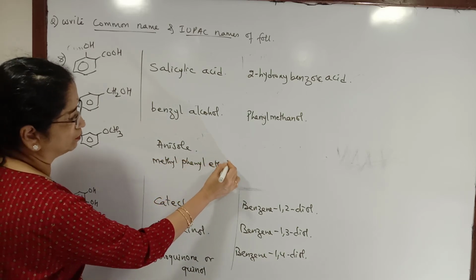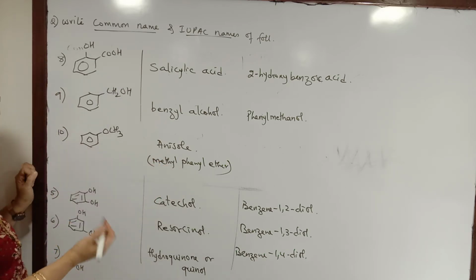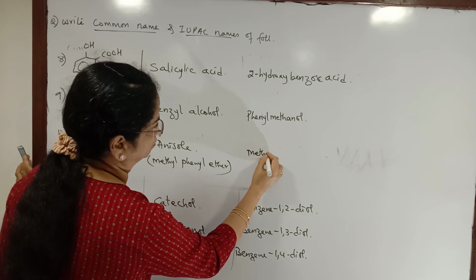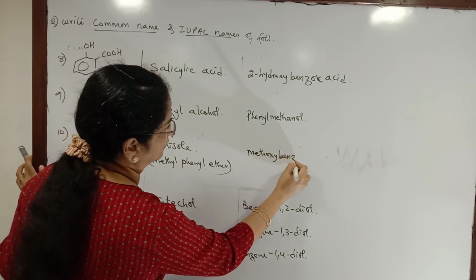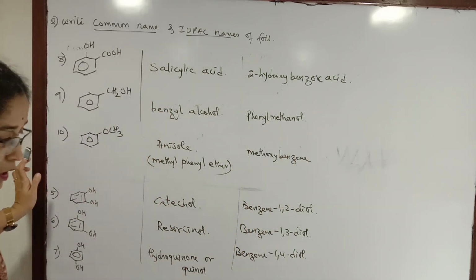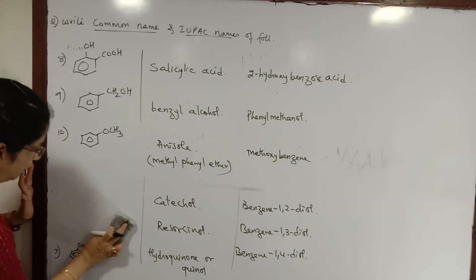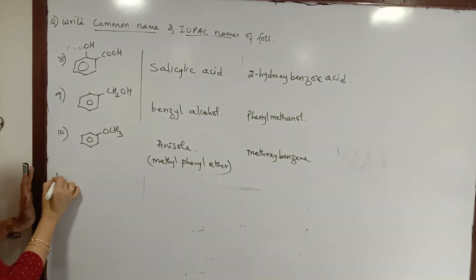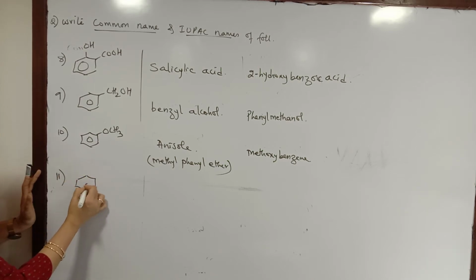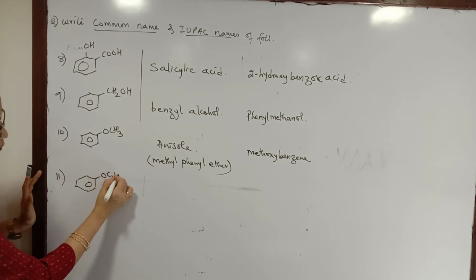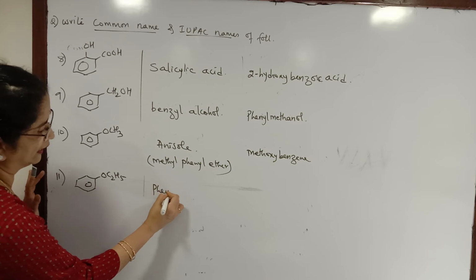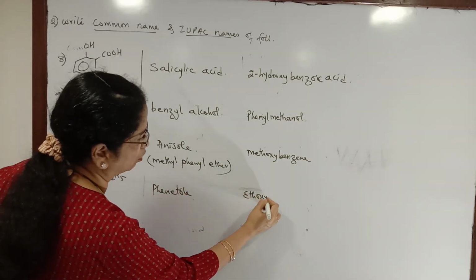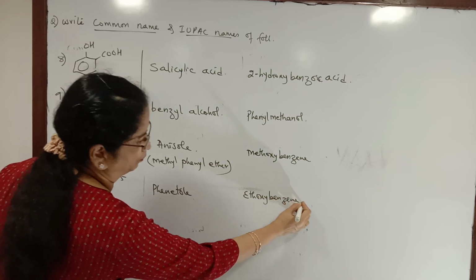The next compound that I have shown there has an ether linkage directly bonded to the benzene ring, commonly called anisole. It is also called methyl phenyl ether. This could also be its common name. IUPAC name is methoxybenzene. Now instead of a methyl group, we could have an ethyl group. Then that is commonly called phenetole, or ethoxybenzene.